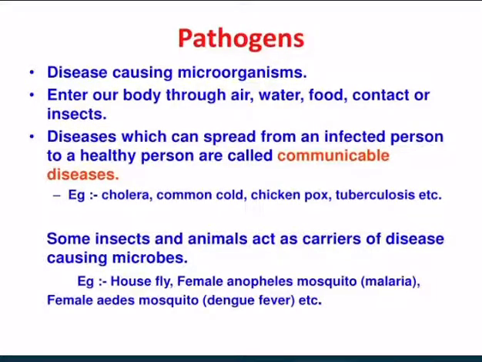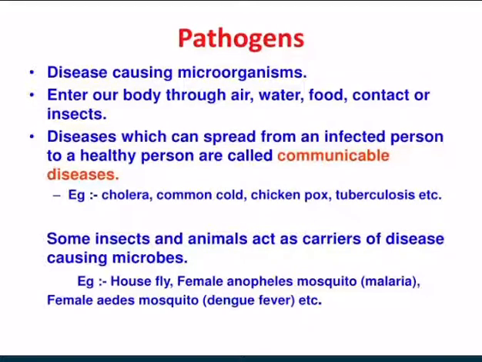Yes. Some insects and animals act as carriers of disease-causing microbes. Example: housefly. You must have seen how it keeps on flying. It goes into the kitchen and it may sit on the uncovered food, right? Which is not good, which is not healthy, because the housefly goes everywhere. Wherever waste is thrown, it goes over there, and from there it can carry those pathogens and deposit them on the food we are going to eat, causing a number of problems.